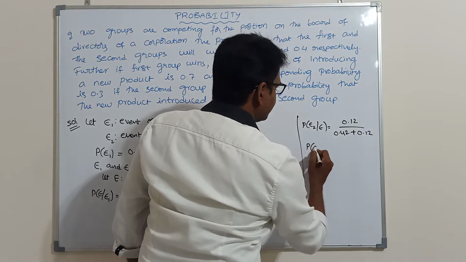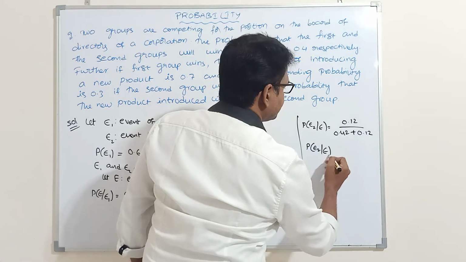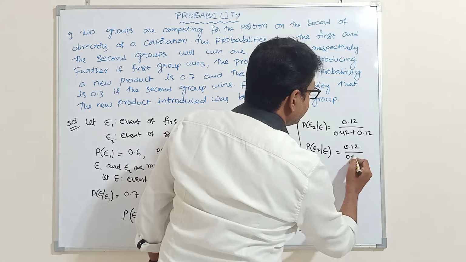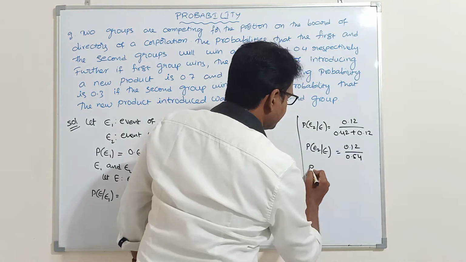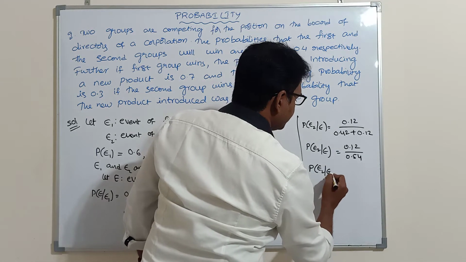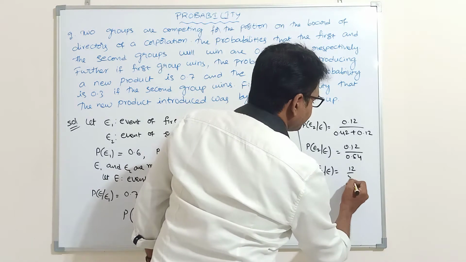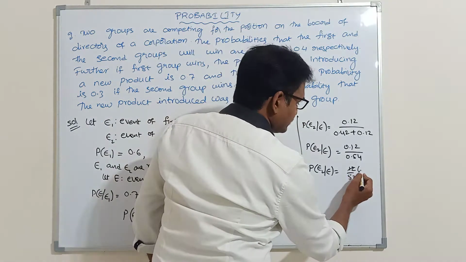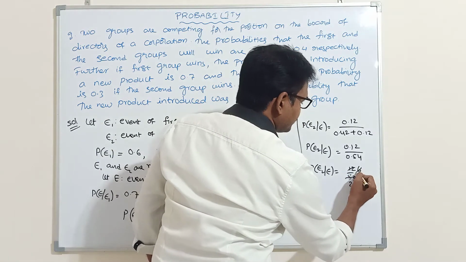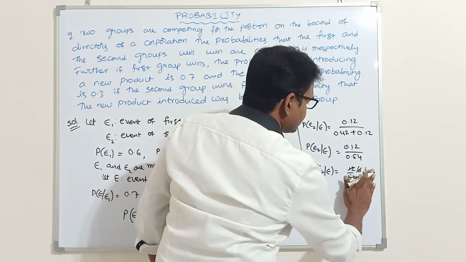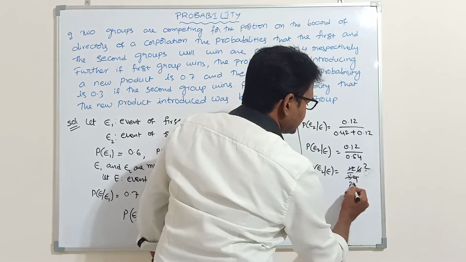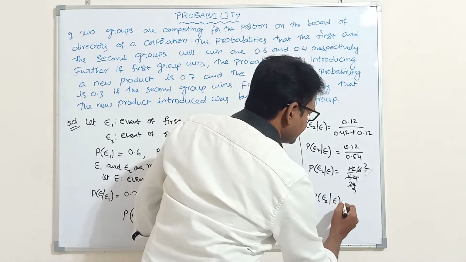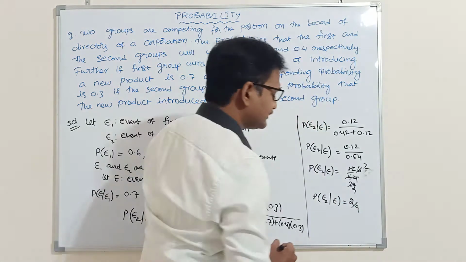So P of E2 given E is equal to 0.12 by 0.54, which is 12 by 54. Dividing by 6, 2 sixes are 12, 9 sixes are 54. So P of E2 given E is equal to 2 by 9, which is the answer for this problem.